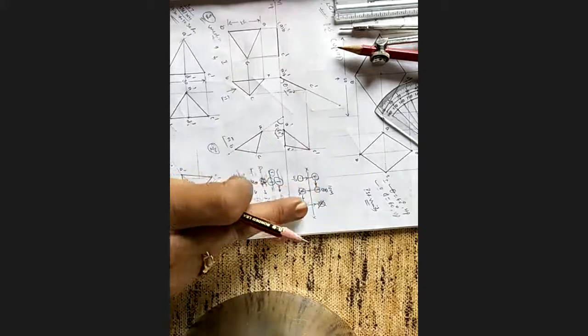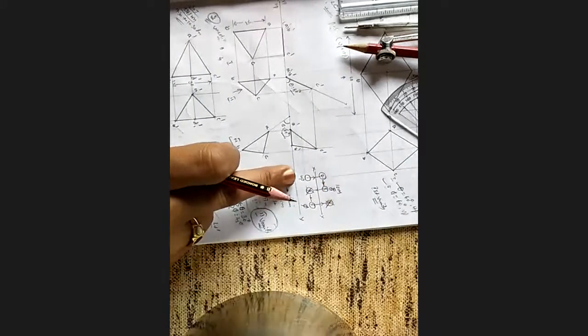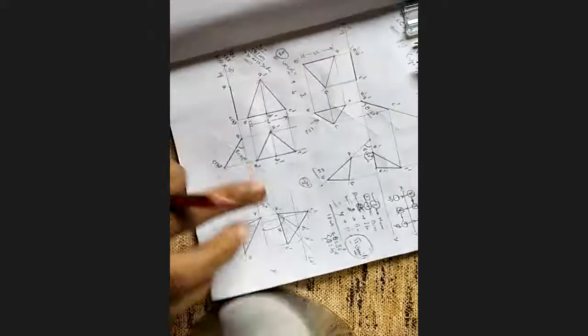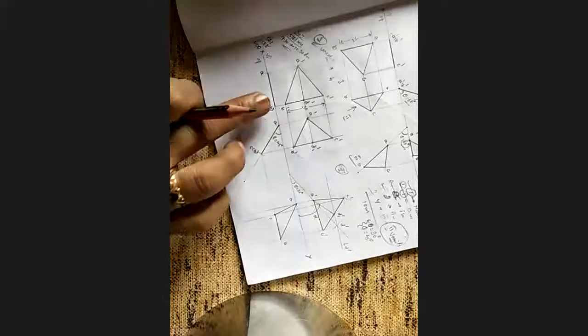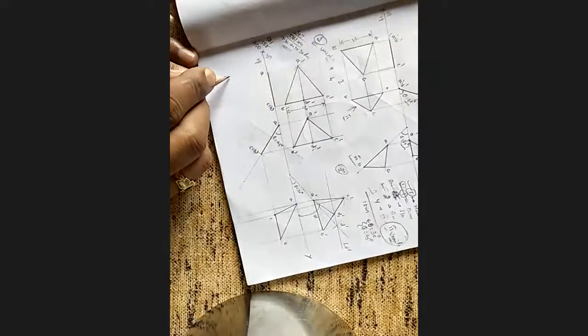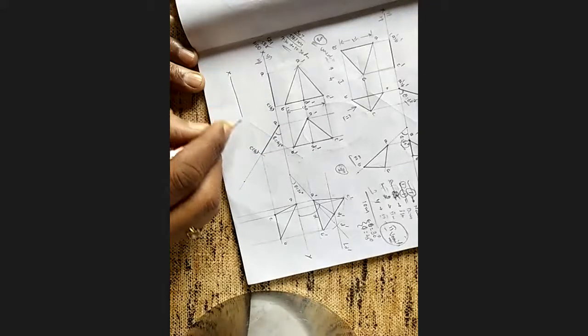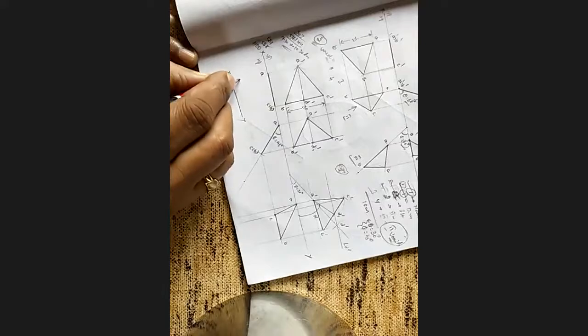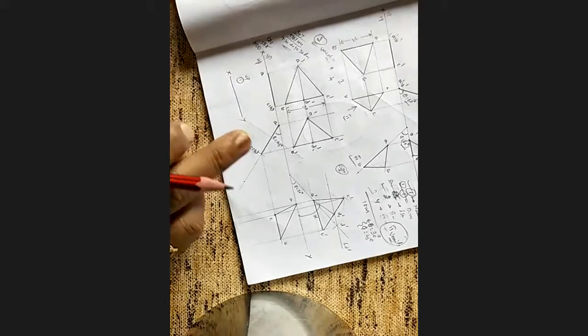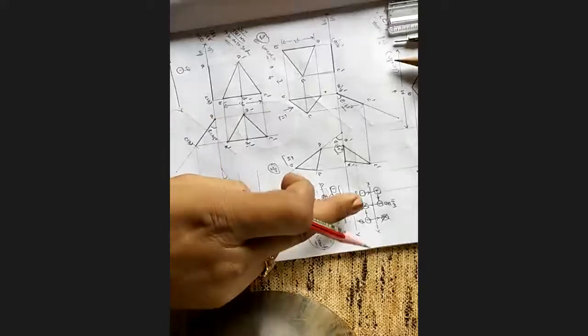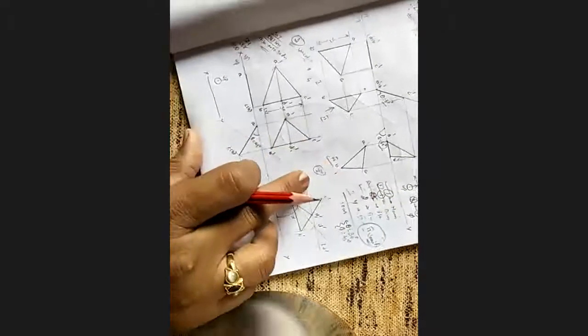Remember this logic, if the object is on HP. Here I intentionally took the object on VP. This is the XY line, so the first object is on VP. There are two possibilities: the object may lie on HP or on VP.